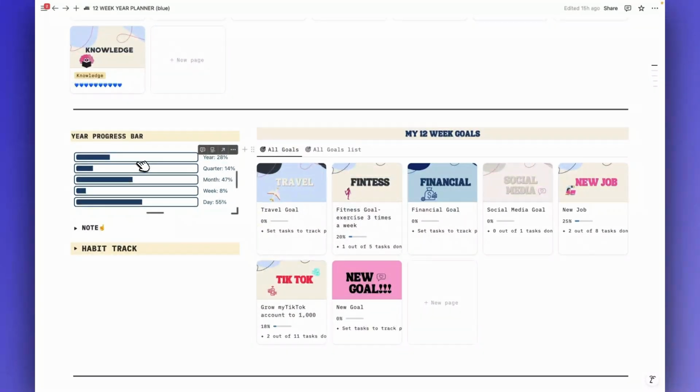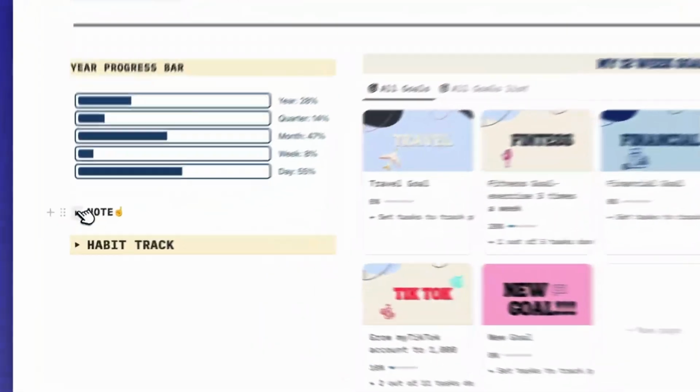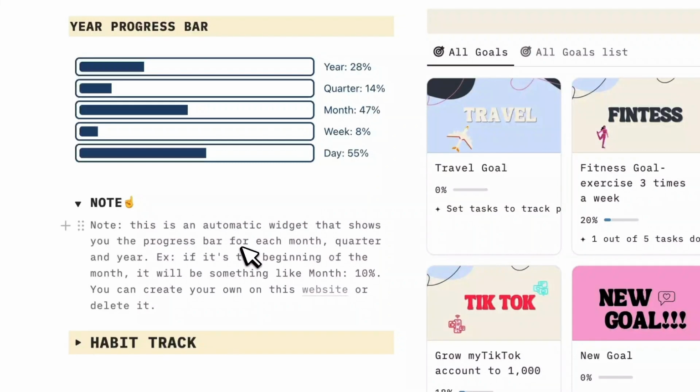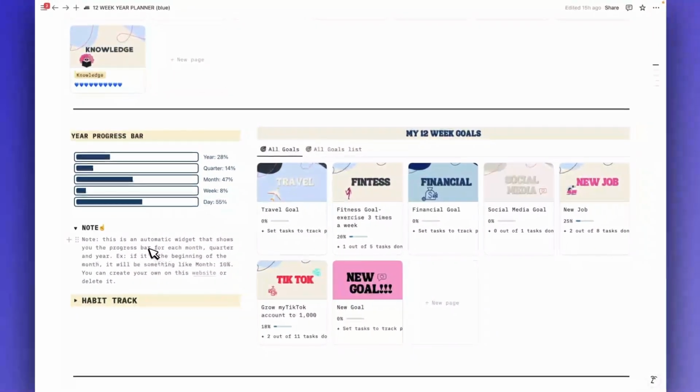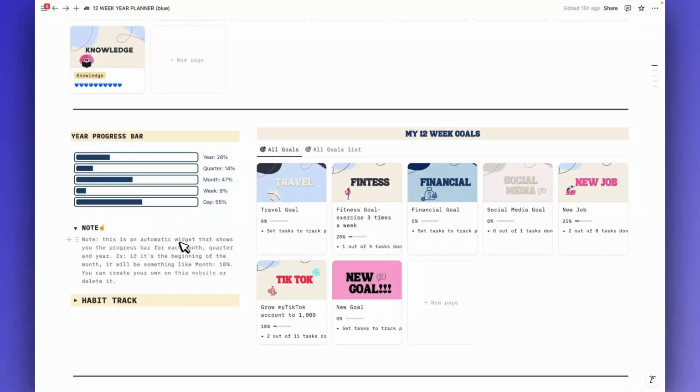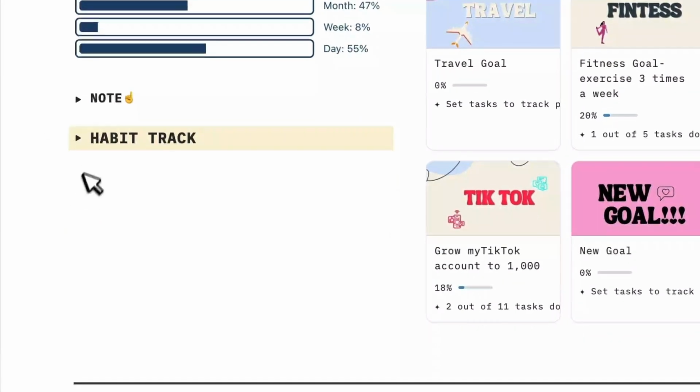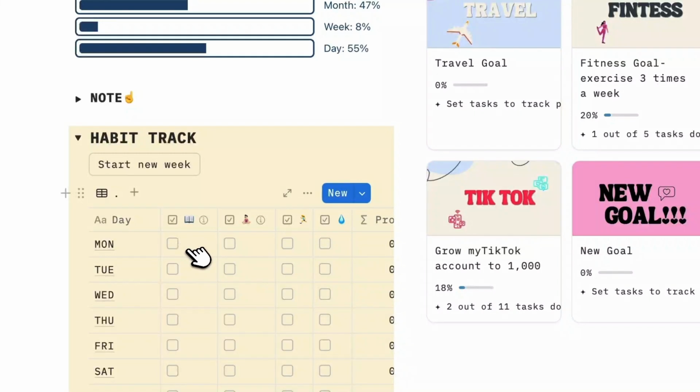Also here you have an automatic widget that shows you a progress bar for each month, quarter, and year. So it shows you how much time is left in the current week, day, month, and year. And here you can find a habit tracker for every week.